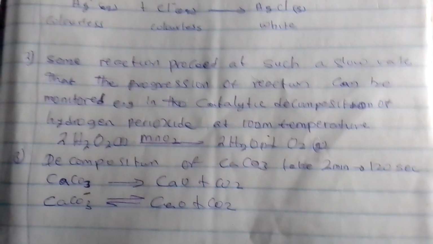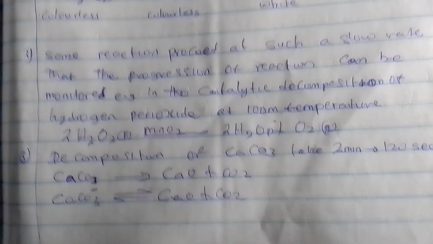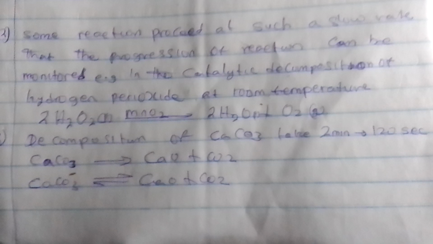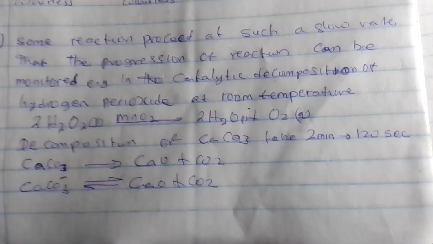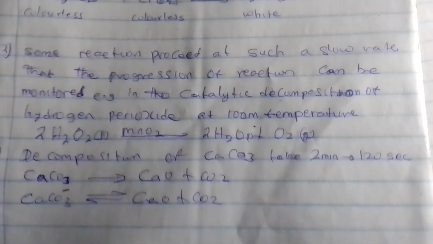But this one is known as what? Thermal decomposition, because we use heat to decompose it. Then if you take a look at this hydrogen peroxide, it means we use the catalyst MnO2 to decompose it. That's why we call it a catalytic reaction.